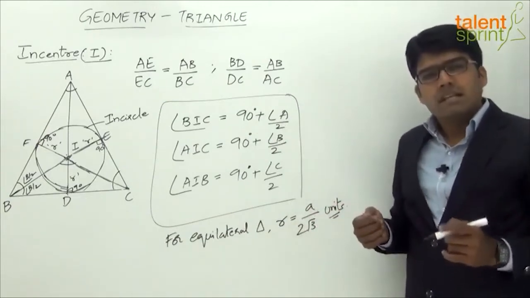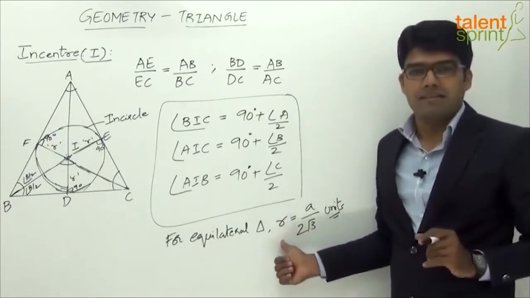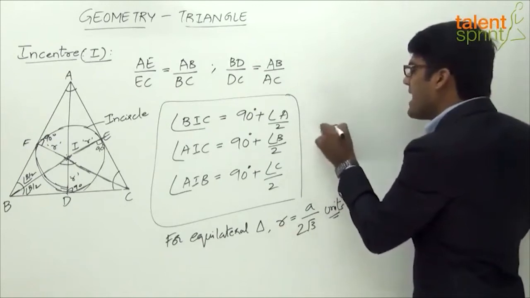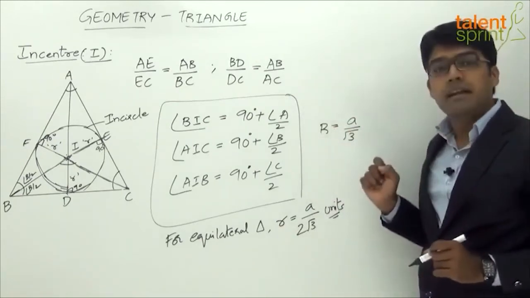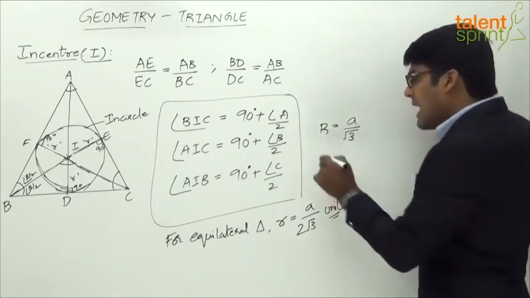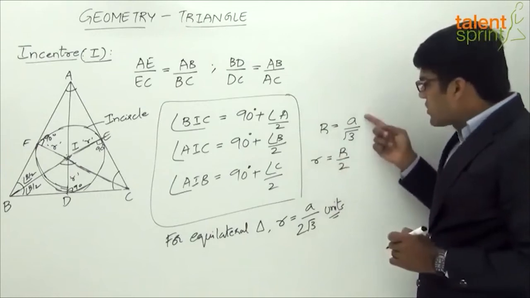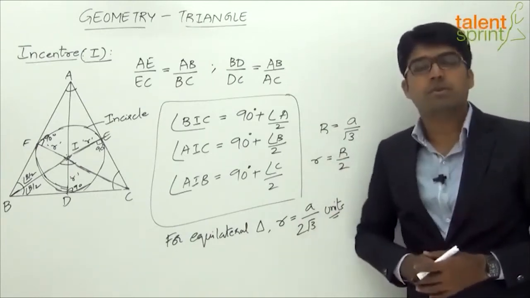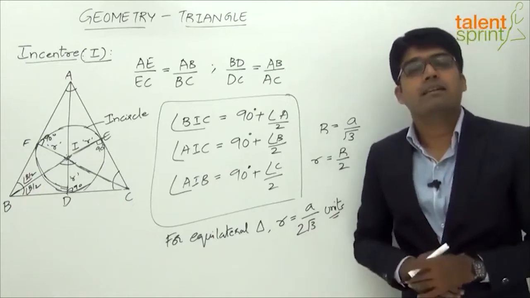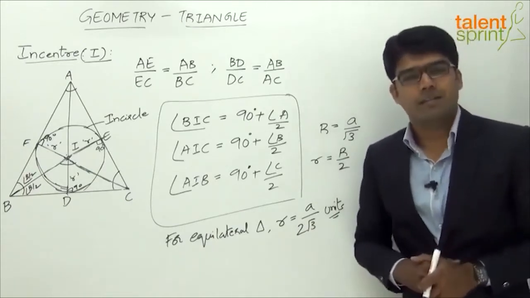Basically what happens is the in radius for an equilateral triangle is half of the circumradius. We have already seen that circumradius R equals a by root 3 for an equilateral triangle, but the in radius, small r, is equal to circumradius by 2. So a by root 3 by 2 will give us a by 2 root 3. So this is again an important conclusion which you need to remember, that for an equilateral triangle the in radius is a by 2 root 3, where a is the side of the equilateral triangle.